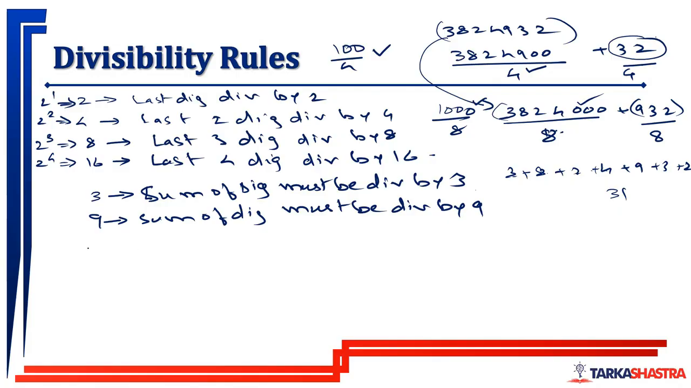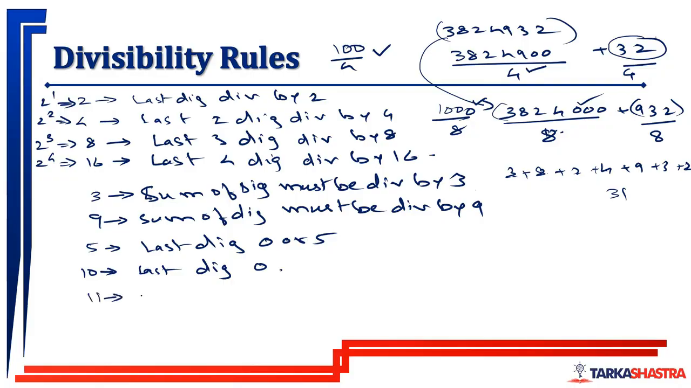Like that. Then 5 की divisibility, last digit 0 or 5. अगर end में 0 या फिर 5 आता है, then that number is divisible by 5. Divisibility of 10 will be last digit should be 0. If the last digit is 0, then the number is divisible by 10.